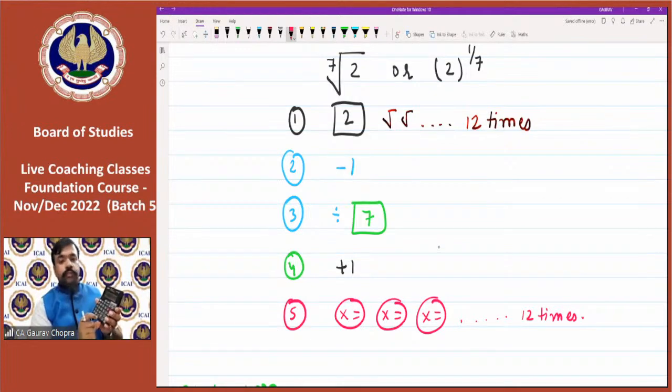Into equal to, this is one time. Into equal to for the second time. Third, 4, 5, 6, 7, 8, 9, 10, 11, 12. So after doing this, we are getting the result 1.10409. So this is the result.